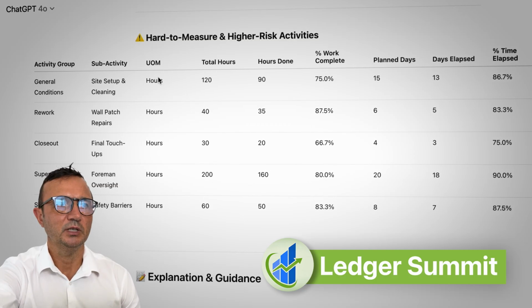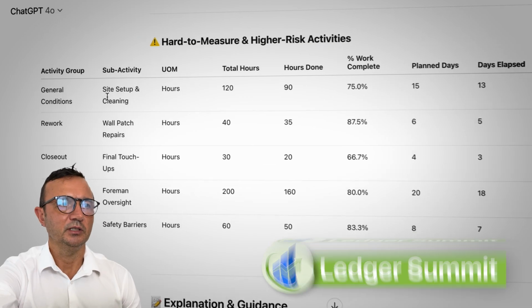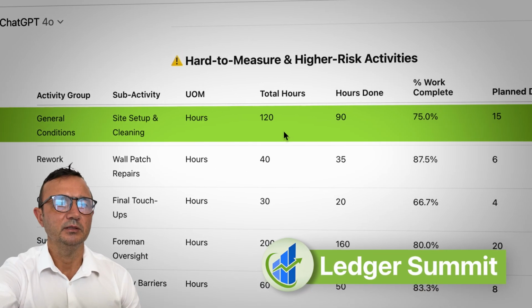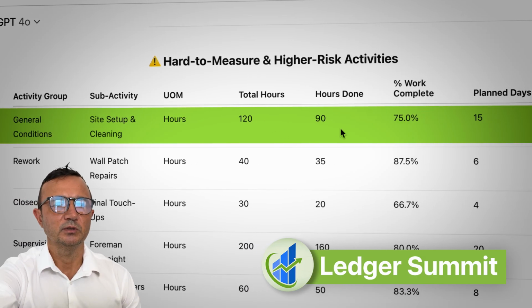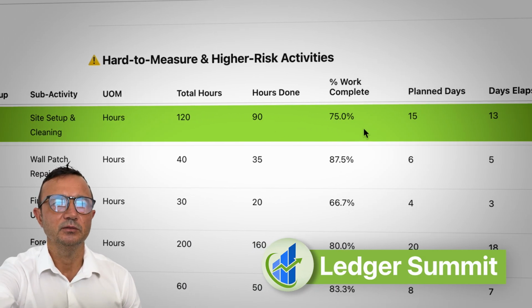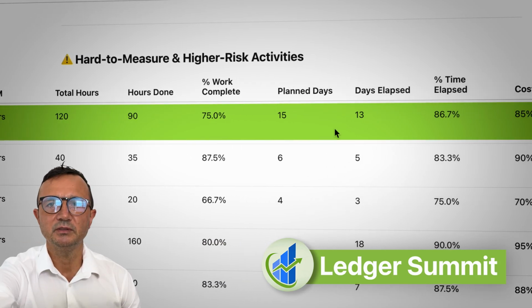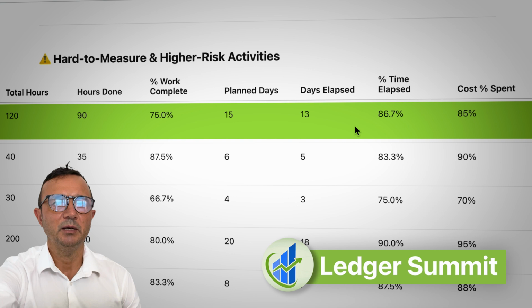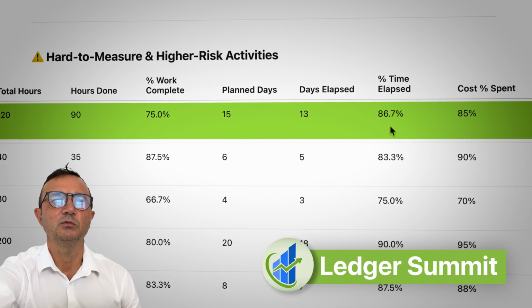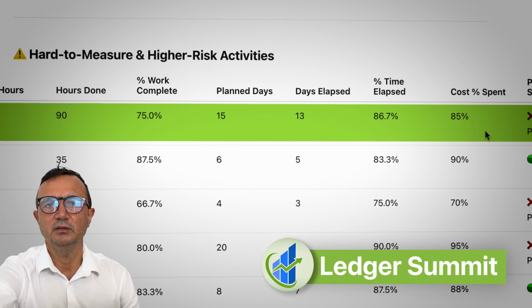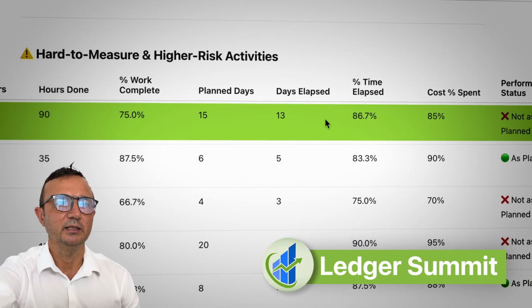So I'm going to use hours for general conditions, site setup and cleaning. Total hours 120. Work so far was completed 90 hours. Work is done on 75%. We planned 15 days for this work. In total, we already spent 13 days. So time elapsed almost 87%, but work is complete 75%, and the cost spent 85%. So it's definitely not going as planned.